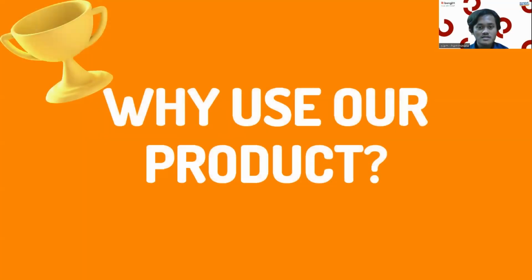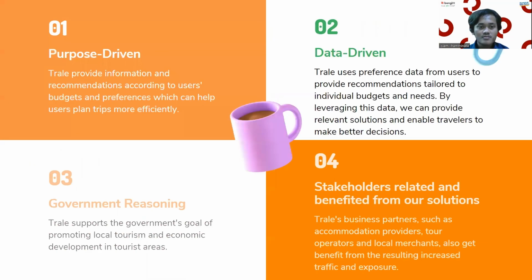Why use our product? Trale provides information and recommendations according to user budget and preference, which can help users plan trips more efficiently. Trale uses preference data from users so we can provide relevant solutions and enable travelers to make better decisions. Trale supports the government's goals of promoting local tourism and economic development in tourist areas. Trale's business partners such as accommodation providers, tour operators, and local merchants also benefit from the resulting increased traffic and exposure for their places.